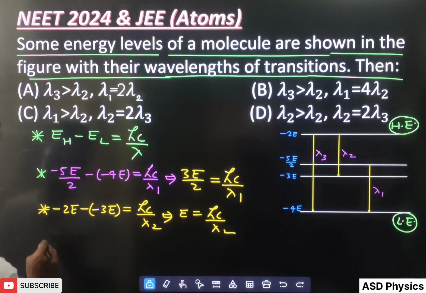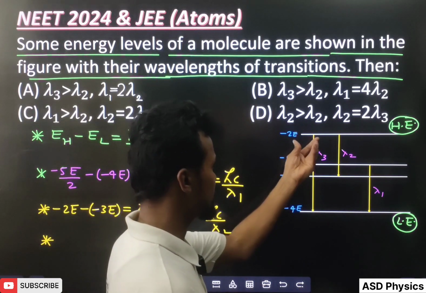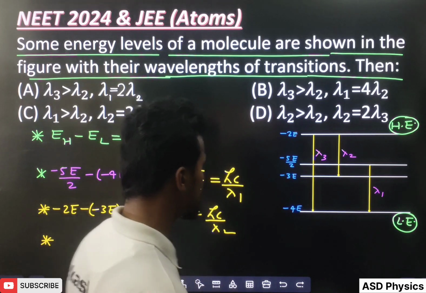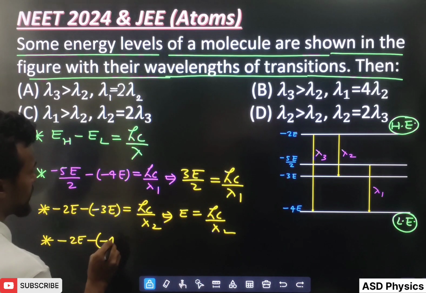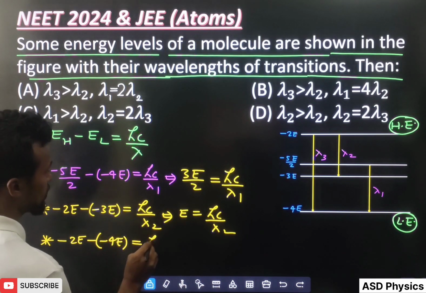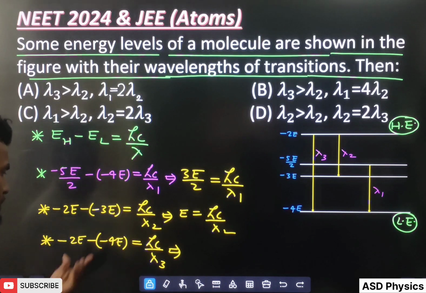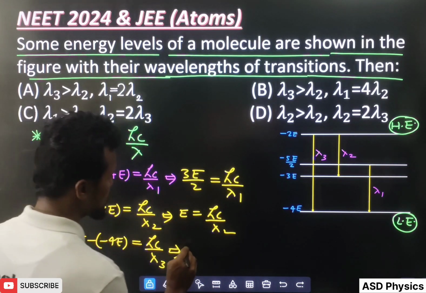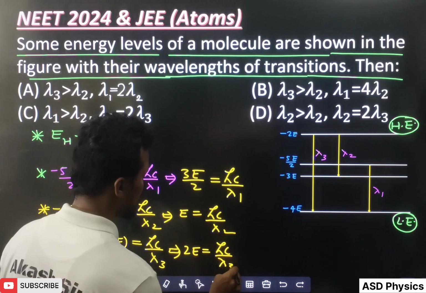hc by lambda 2. Third one, if I talk about lambda 3, you can see here the high energy is minus 2E, low energy minus 4E. So I can write here, high energy minus 2E, so minus 2E minus (minus 4E) is equal to hc by lambda 3. So what will come here? Plus 4E minus 2E, that means 2E. It will be hc by lambda 3.